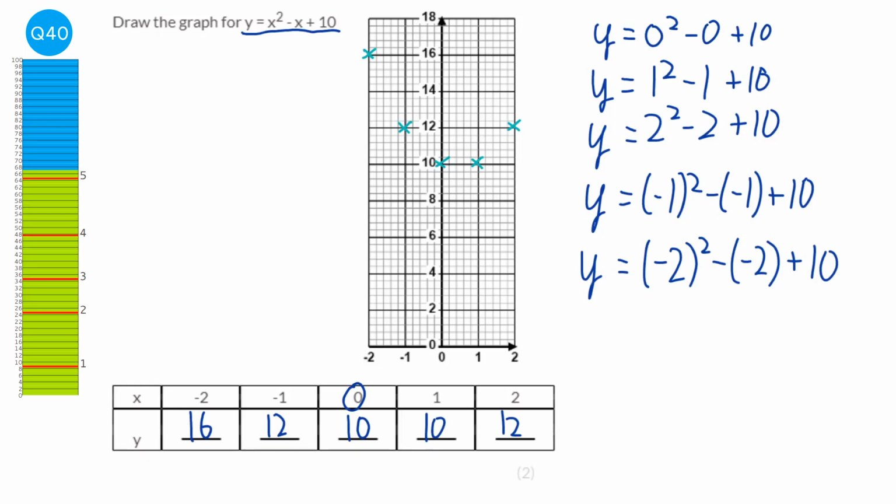And my recommendation is always to turn the page on its side. I don't have that luxury, so I'm going to try my best with this. But you need to make sure it goes through all the points and here's the part here where it goes beneath those 2 points. So make sure it goes beneath those 2 points. On most exams, I see them, basically what they do is they draw a line across from those 2 points and say that the line needs to go beneath that, or your curve needs to go beneath that line. So they're looking out that you've gone beneath the line.